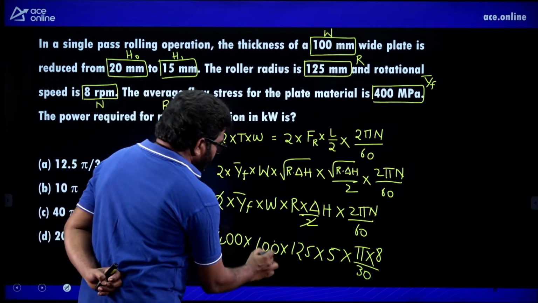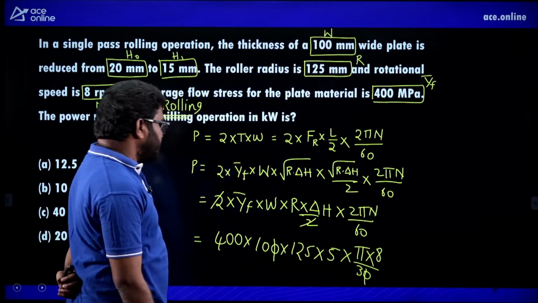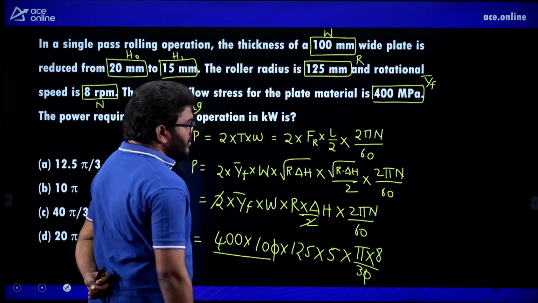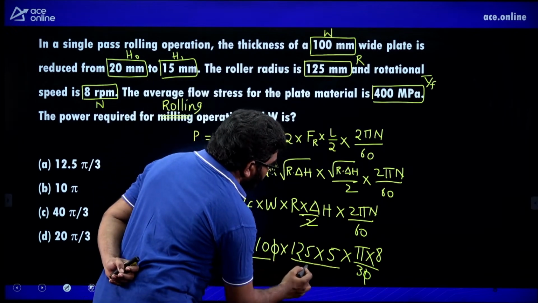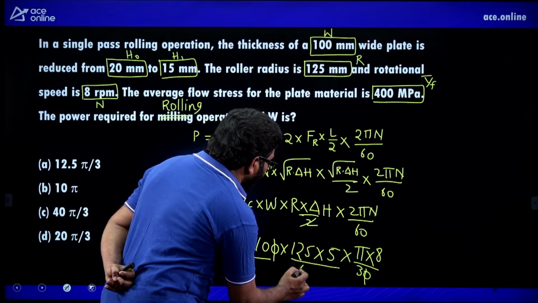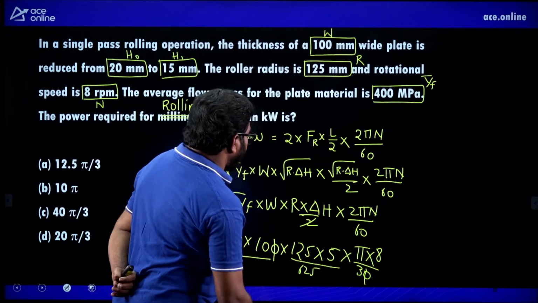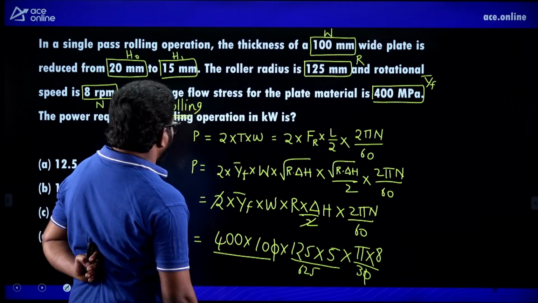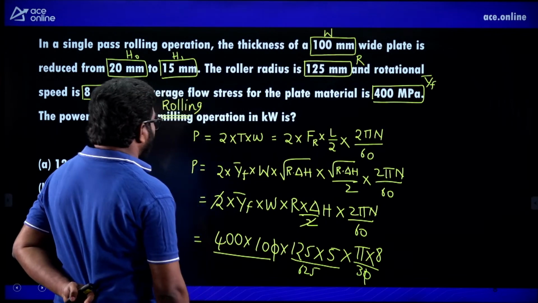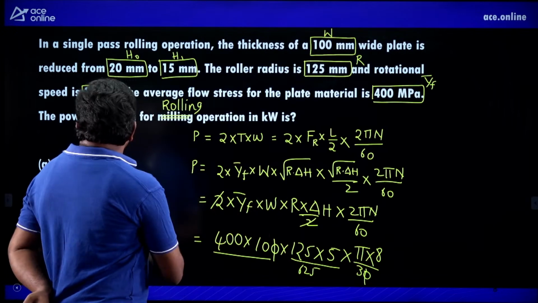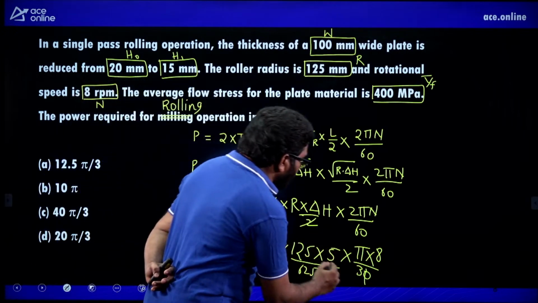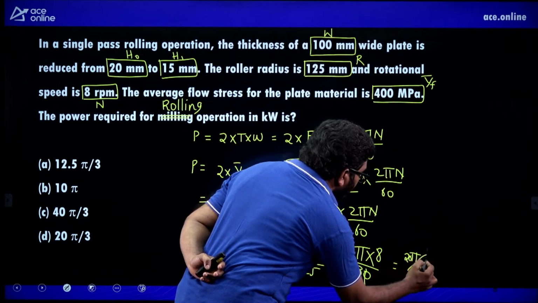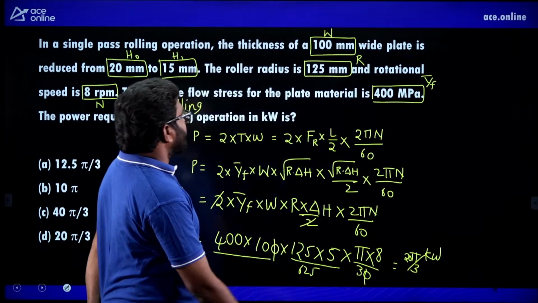Now see here, this one cancelled out. Now this is 4000, this is 125 into 5, 625, 625 into 8. 4000 into 125 into 5, 625 into 8, that is approximately you will get 20 pi by 3. By solving this in a simple way, 20 pi by 3 kilowatts you will get.